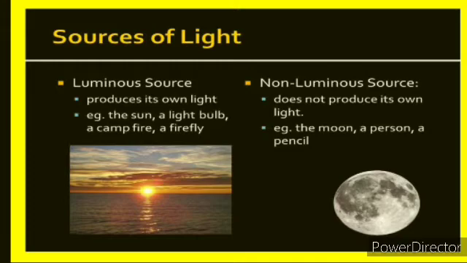And about non-luminous sources, the objects that do not emit light of their own are called non-luminous objects and sources. For example, moon, planets, table, stone, these all things are not able to produce light on their own. That's why they come in the category of non-luminous sources and objects.